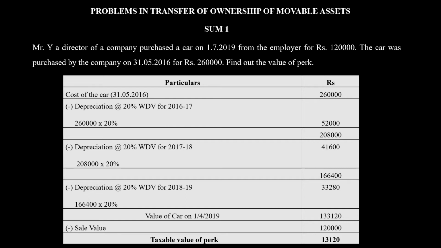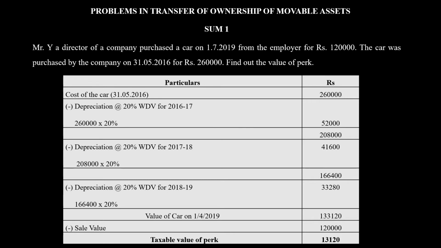So cost of car minus depreciation. Because it is a motor car, according to our rule, it is 20% depreciation on the WDV method, or written down value method. For the year 2016-17, 20% on 2,60,000 is charged as depreciation, which is 52,000.